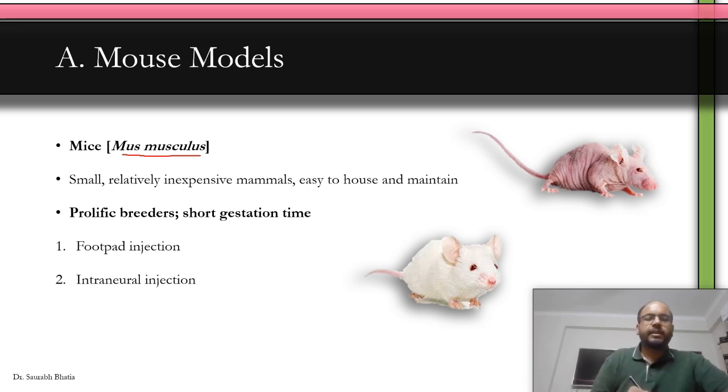Okay. Now mice are small, inexpensive mammals. They can be easily housed and they're easy to maintain because of their small size. They are prolific breeders. That means one mouse can lead to multiple different mice offspring. So there is no shortage of animals. There's a short gestation time, so multiple pregnancies can happen one after the other.